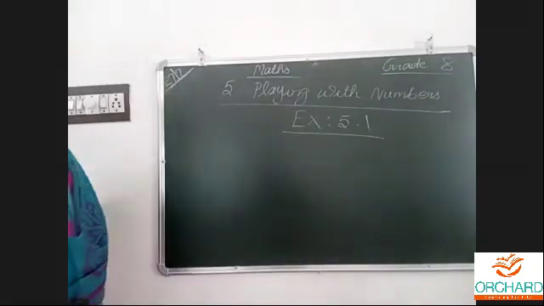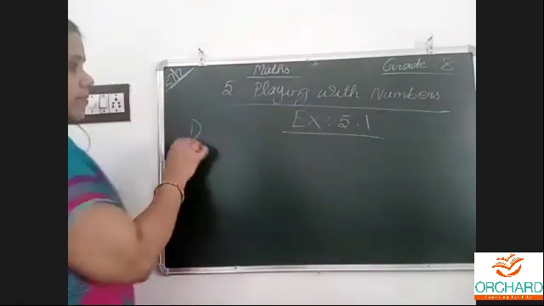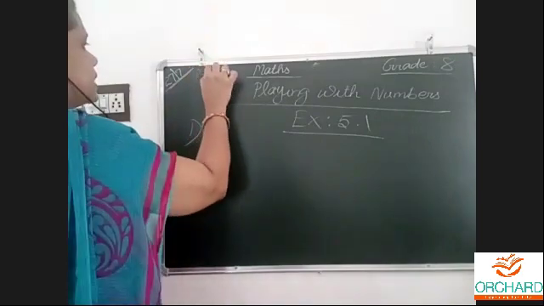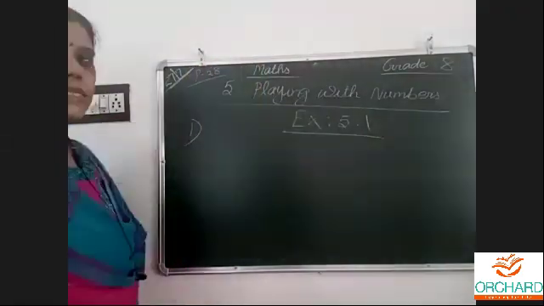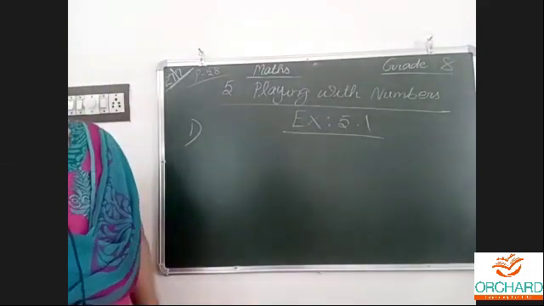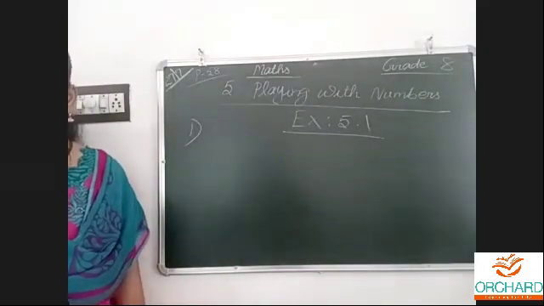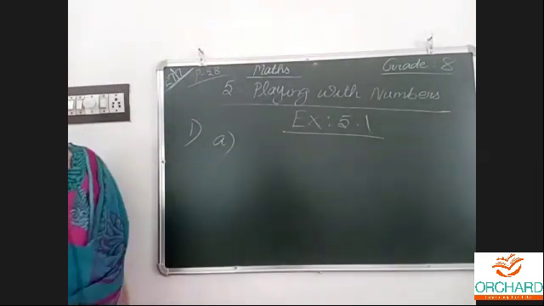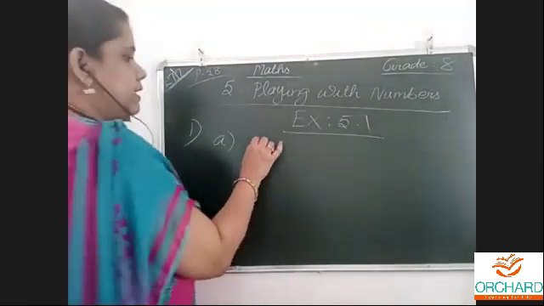Express the following numbers in the generalized form. Question number 1, page number 58. Generalized form, I already told, is expanded form. 4 numbers: 73, 44, 123, 405. 2 sums I am doing. 2 for you. 73.